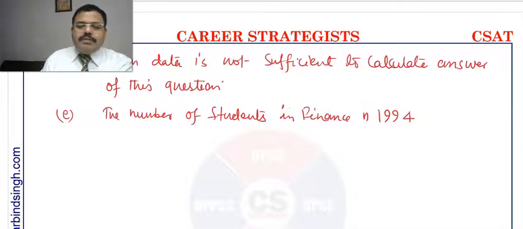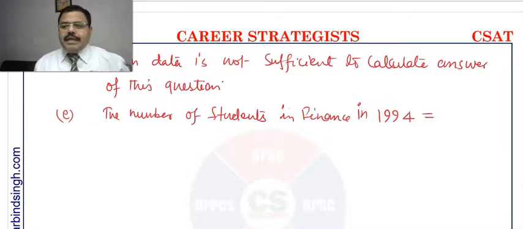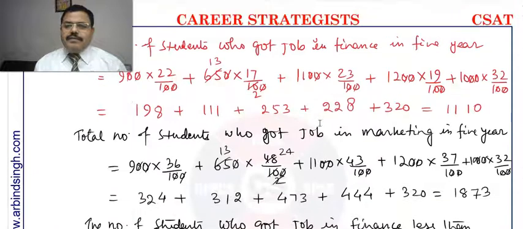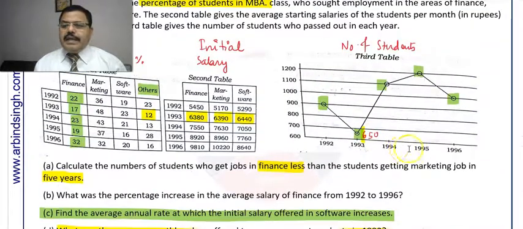If you see the data, in 1994 the number of students was 1100.